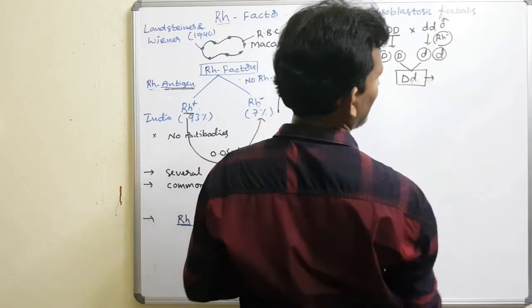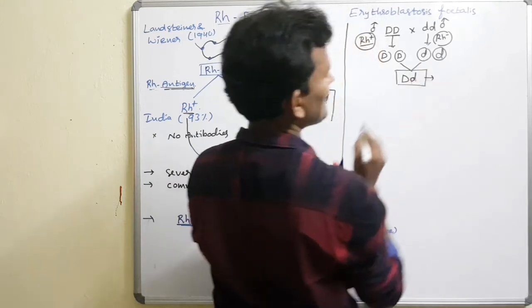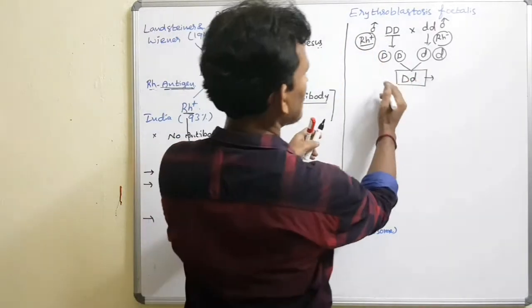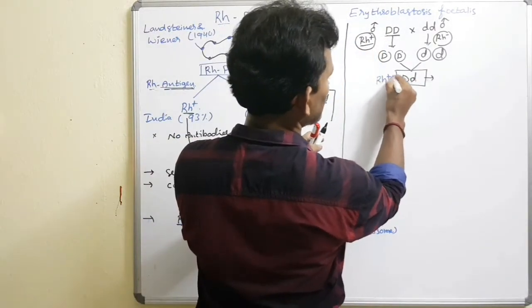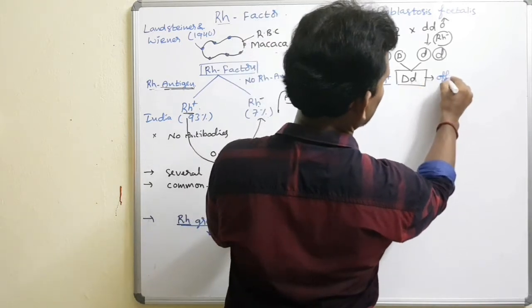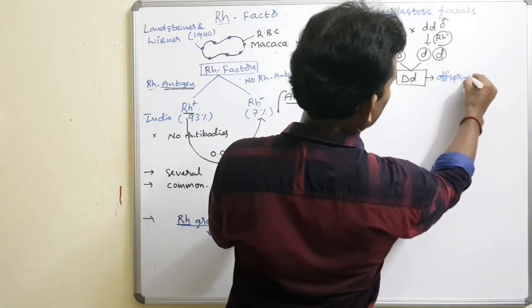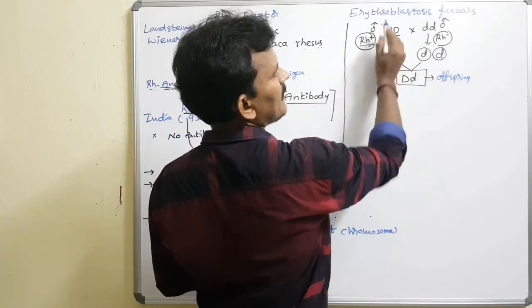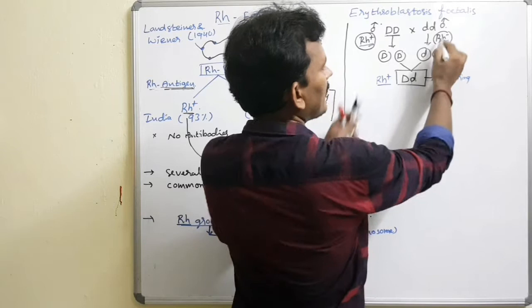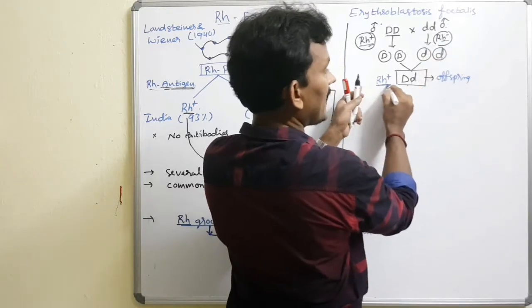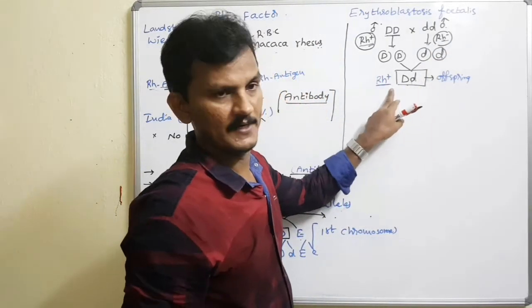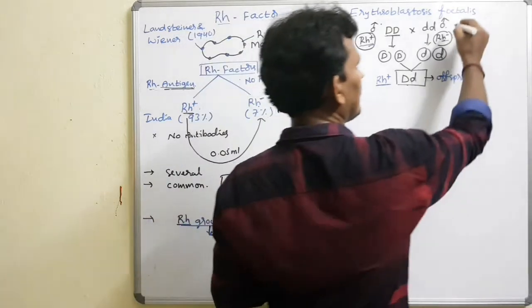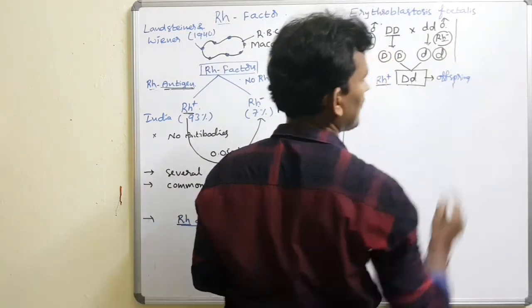This condition is heterozygous. The heterozygous condition is also RH positive. This is the offspring. So the cross between an RH positive male parent and an RH negative female parent gives an offspring generation having RH positive blood.